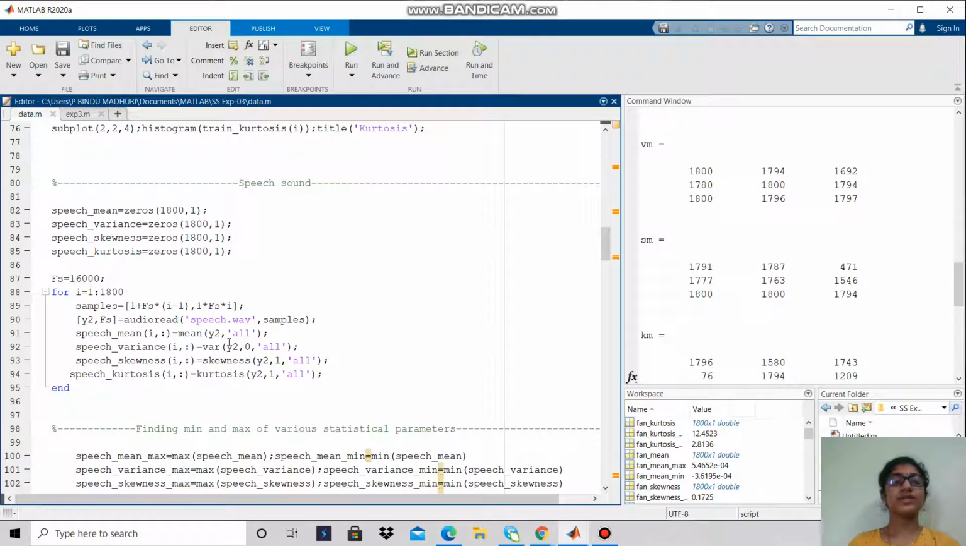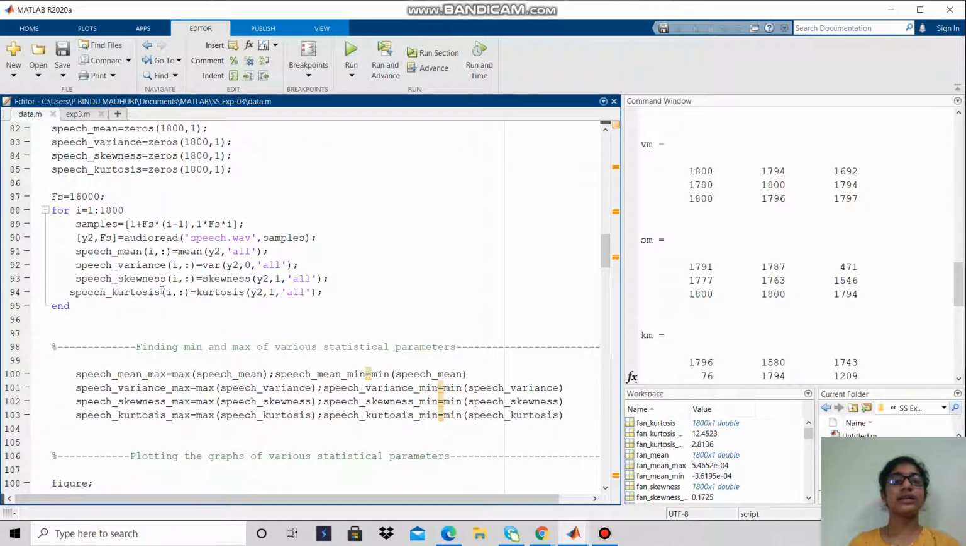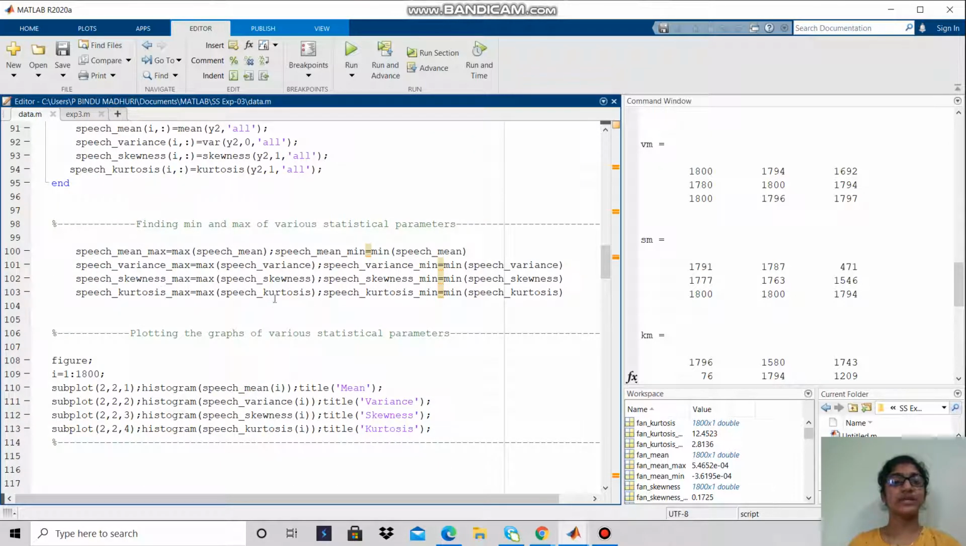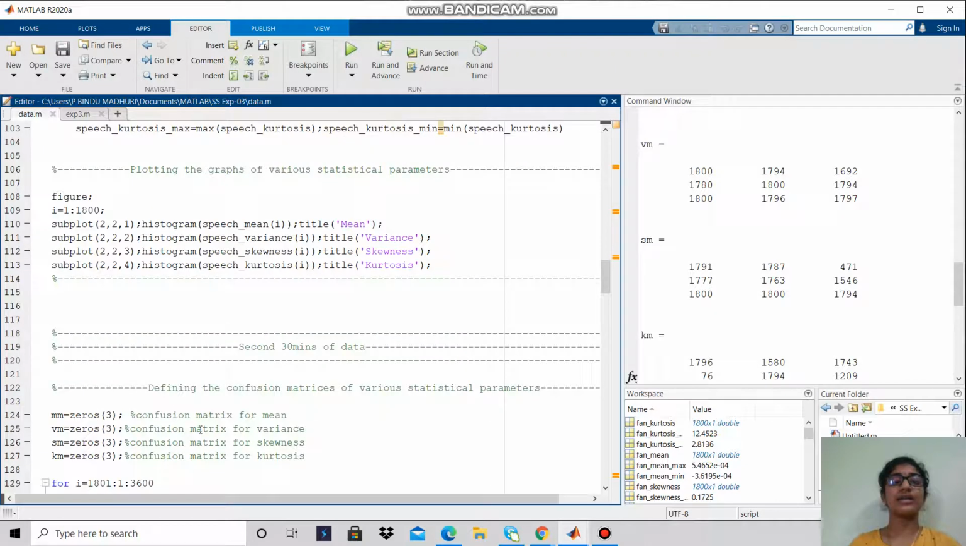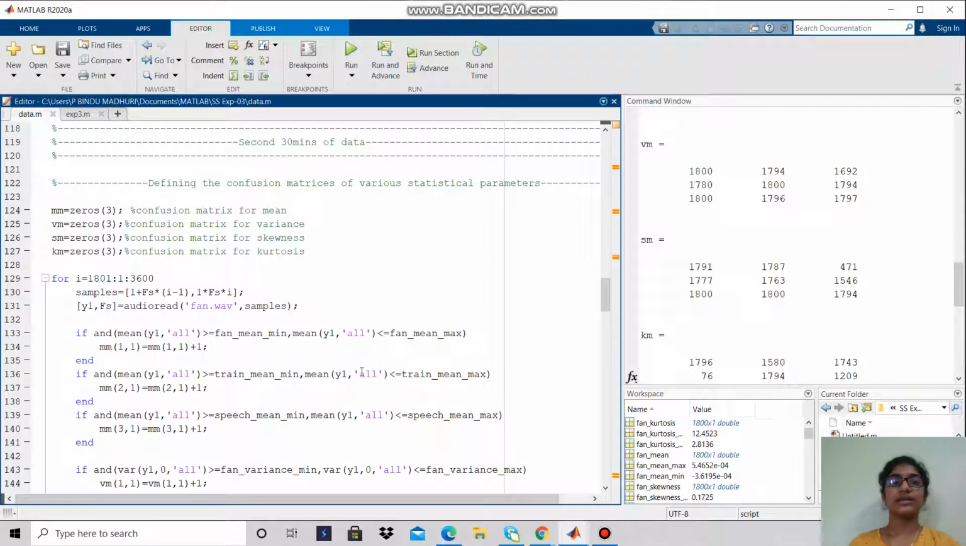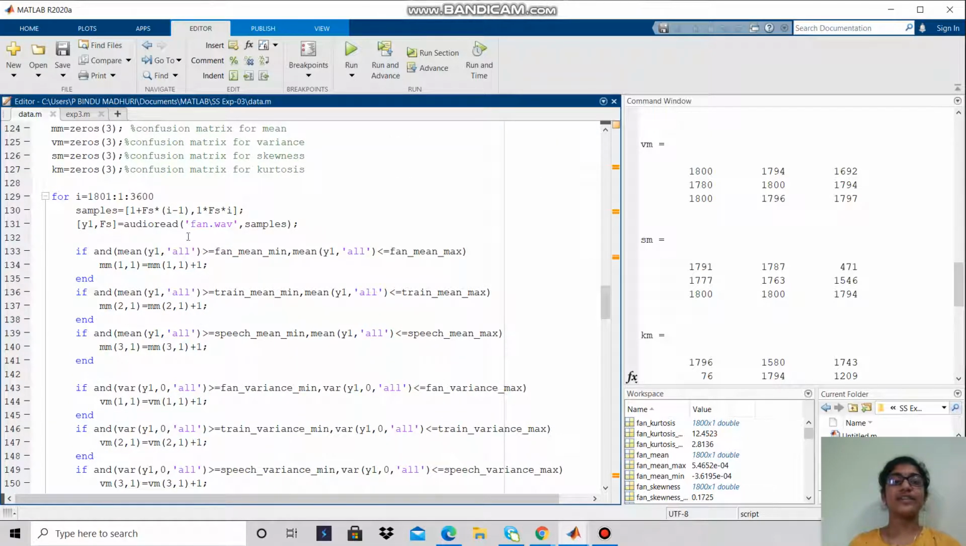And coming to speech, I also created 4 matrices for storing mean, variance, skewness, and kurtosis, and found min and max for the various statistical parameters and plotted their histograms. Coming to the second 30 minutes of data, I created confusion matrices for mean, variance, skewness, and kurtosis, as 3x3 matrices. First, I audio read the fan sound.